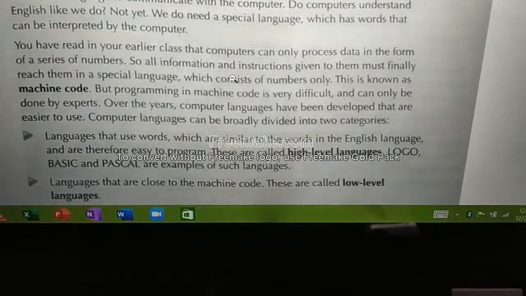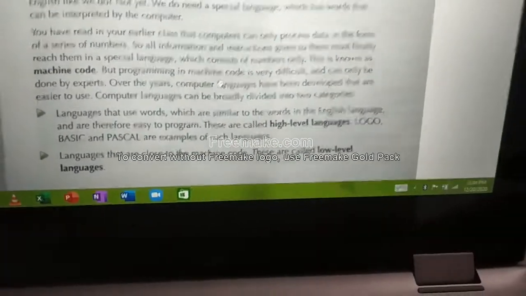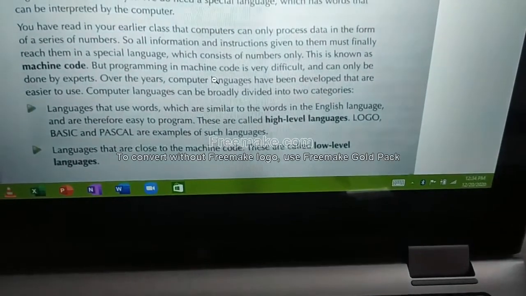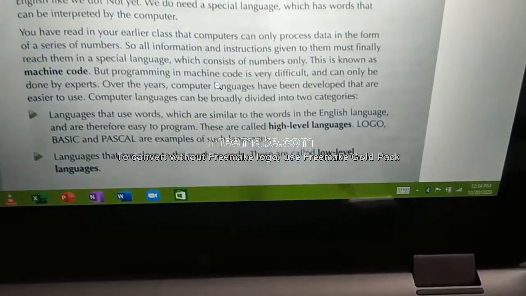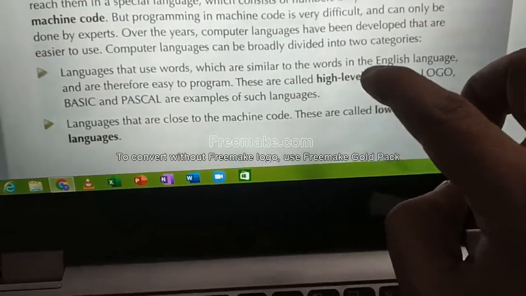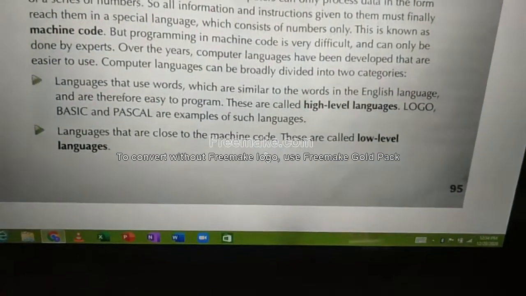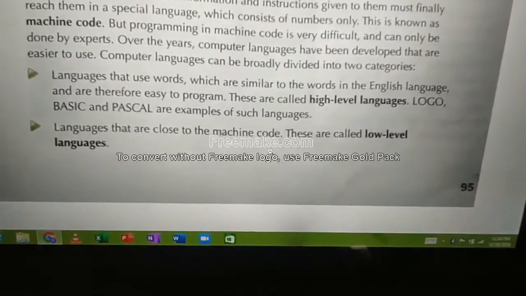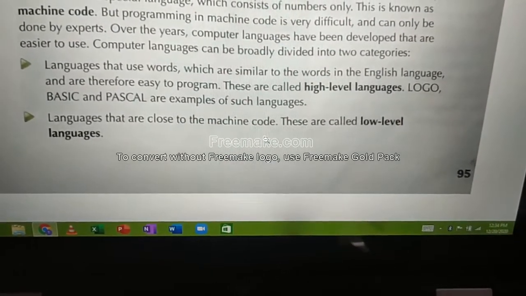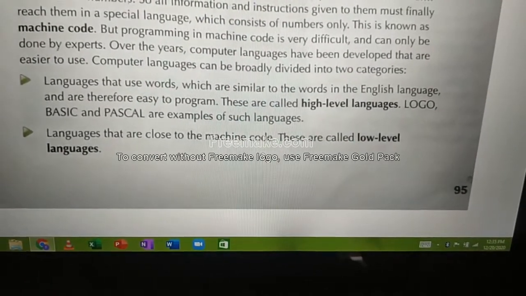Computer language can be broadly divided into two categories. And finally, computer engineers have developed a few languages that are easy to use. Computer languages can be broadly categorized into two. What are those? First one, languages that use words which are similar to the words in the English language. Language related to English language.